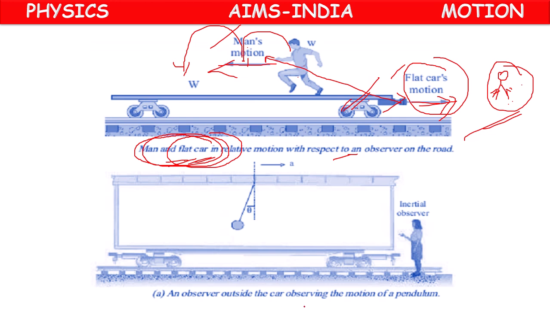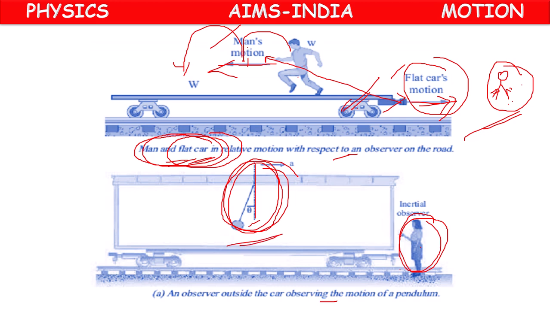Next. So here one observer is outside the car. Suppose a pendulum is there and it is fixed. What will he observe? He will observe only the motion of the pendulum, because it is fixed at one place. But here, as the car is moving forward and the person is moving backward, he will observe the relative motion of the man.